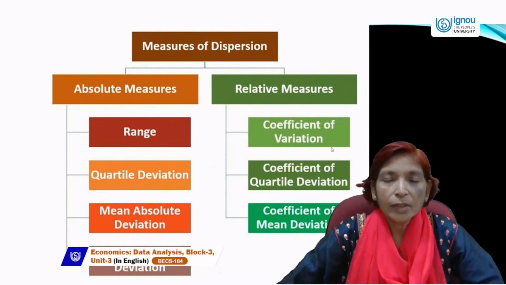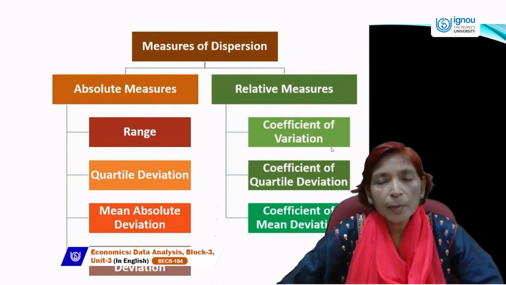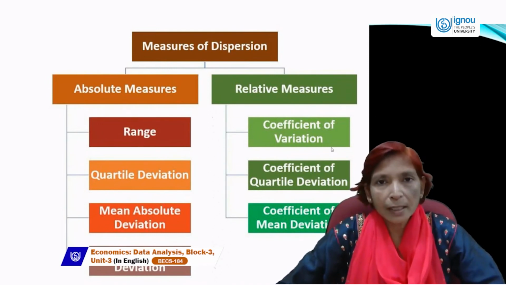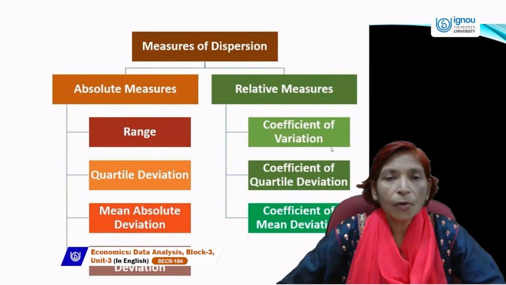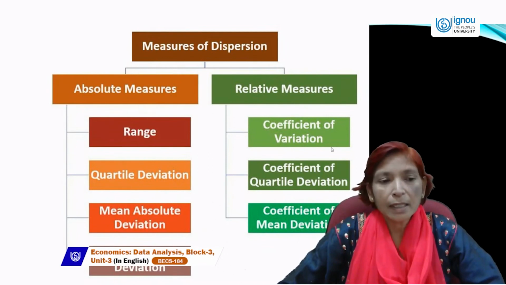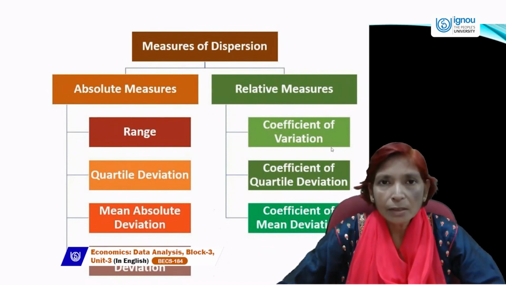So quartile deviation is Q3 minus Q1 divided by 2. Quartile deviation distributes the whole series into four parts. When we distribute the series into four parts, that is the basis of quartile deviation.